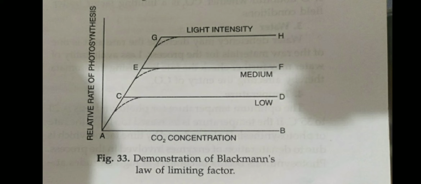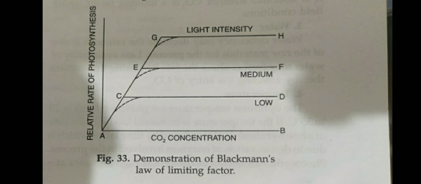high light intensity, look: from A to C, photosynthesis increases due to increasing CO2. Then from C to E and G, when CO2 and light intensity both increase, the rate of photosynthesis also increases. But at G you will see that even though there is high light intensity and high CO2 concentration, the rate of photosynthesis is limited, so there is another factor in minimum value which affects the rate of photosynthesis.